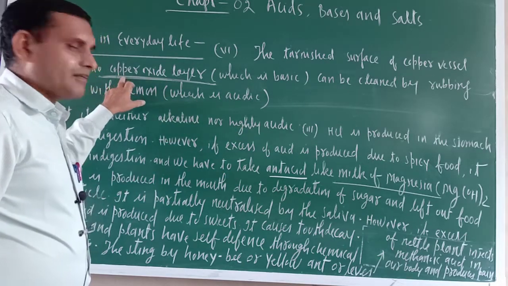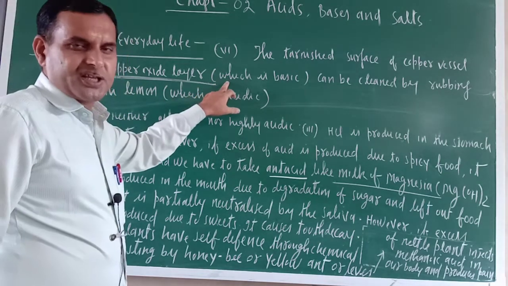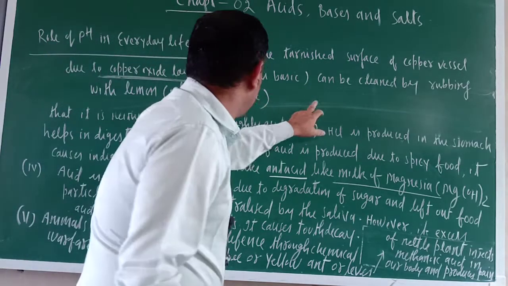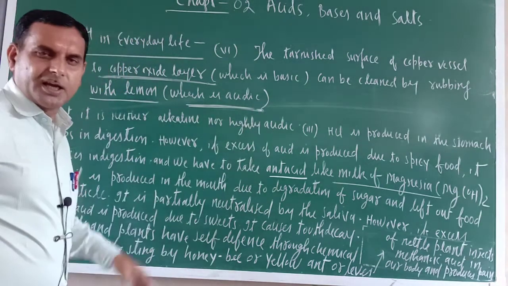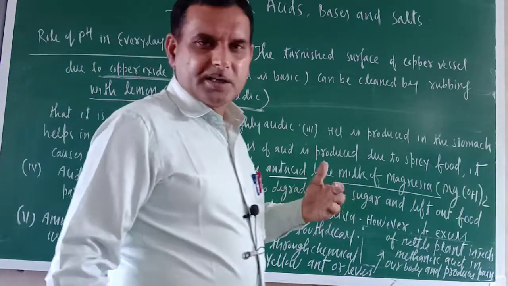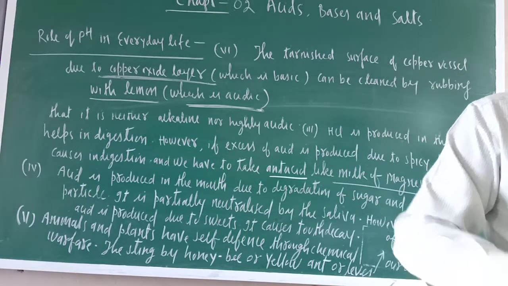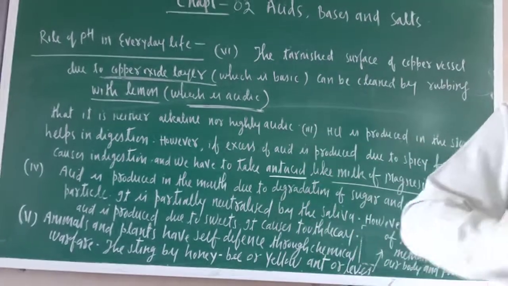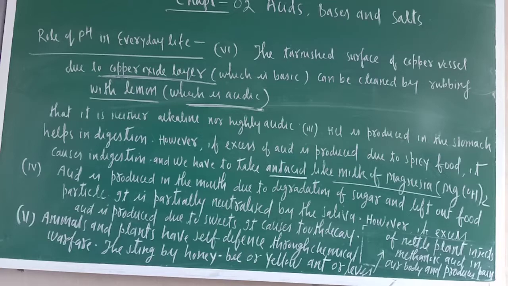That green coating on the copper vessels is basic in nature. So how can you clean it? This basic layer can be removed by rubbing with lemon, which is acidic in nature. Lemon contains citric acid. So if it is rubbed with lemon, that green coating, which is copper oxide and basic in nature, can be removed. In this way, I have completed all the aspects of pH.